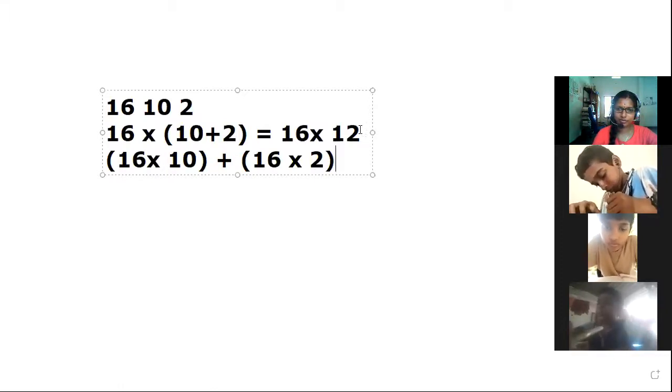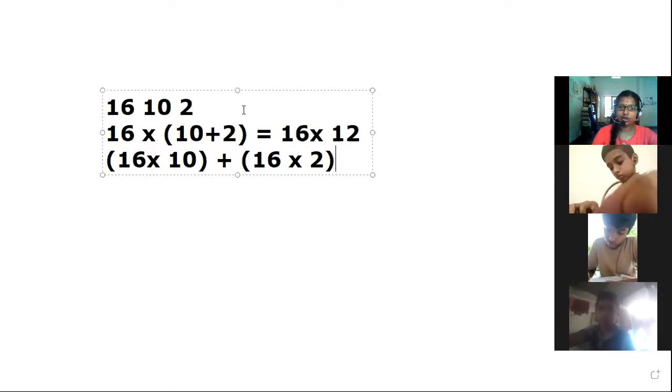Then find its answer. What would be the answer? 172. In each case, it is 172. So the LHS and RHS are equal. So we can say that this is the distributivity of multiplication over addition.